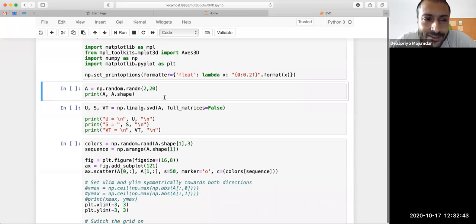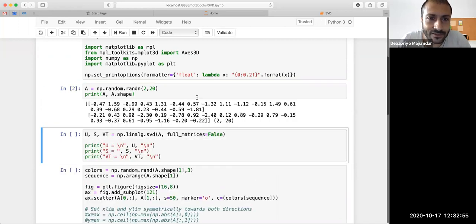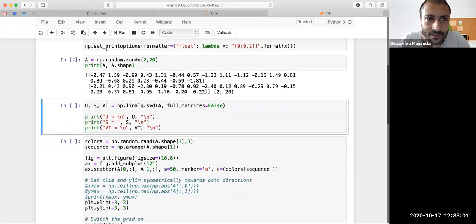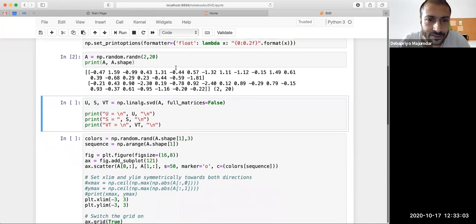In this case, let's say our matrix is a data collection. So I have 20 data points, two-dimensional data points each. I have printed them so that I only print up to two points after decimal. It's just a default option set.